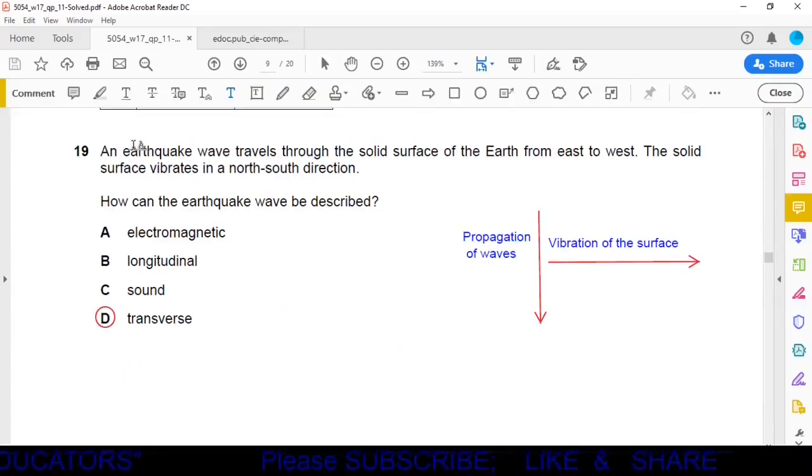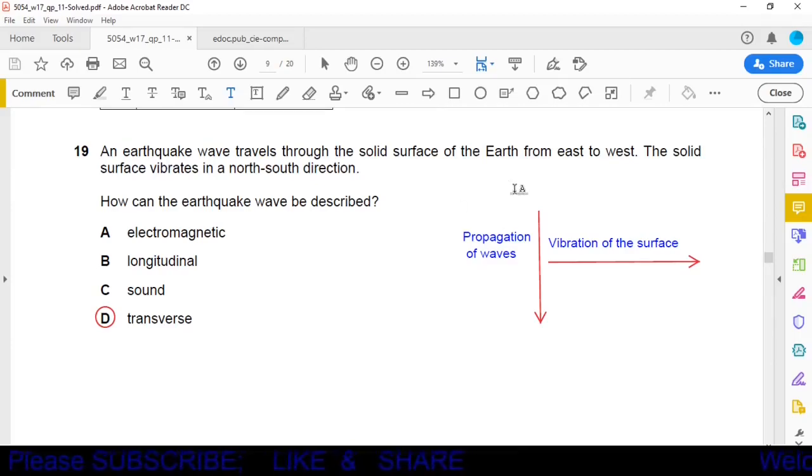Question number 19. An earthquake wave travels through the solid surface of the earth from east to west. The solid surface vibrates in a north-south direction. Here the direction of propagation of the wave is from east to west, and the earth is vibrating in the direction of north and south. It is the direction of the vibration of the earth's surface. How can the earthquake wave be described? Option A electromagnetic, option B longitudinal, option C sound, option D transverse wave.